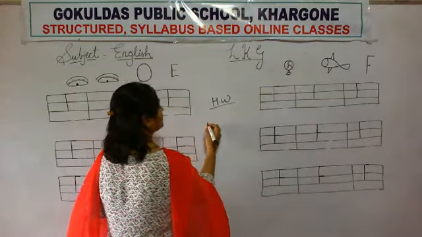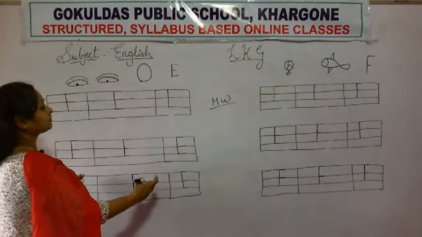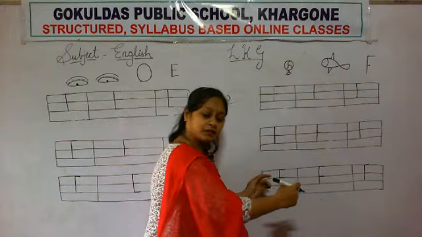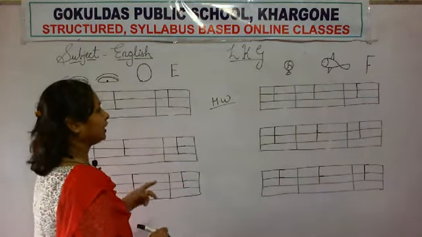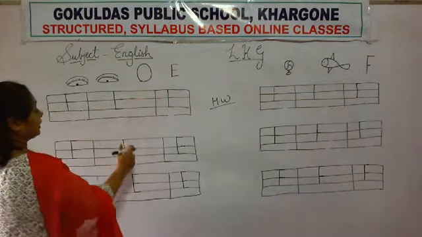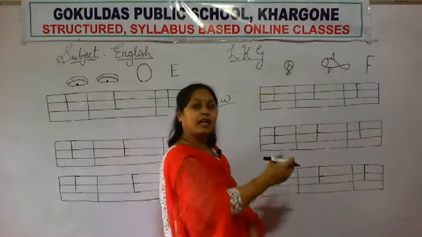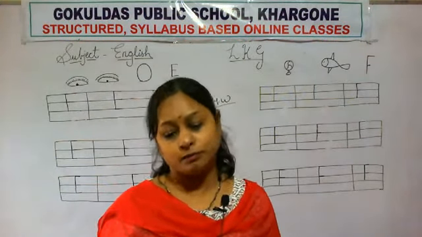Half page of letter E and half page of letter F. Understand? You have to write in your notebook.